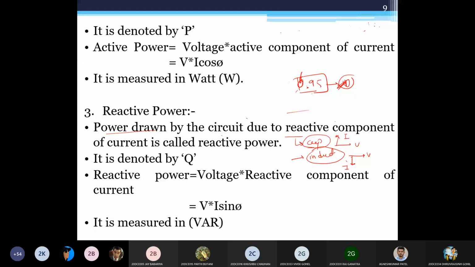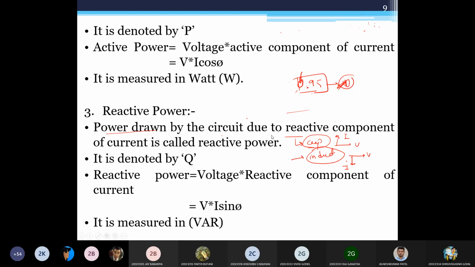So the average power of a reactive element is always zero. Your inductor or capacitor does not consume power at all. But in the case of your resistive element, you will consume the power. If you integrate it over 0 to 2 pi, you will get something. So average power is consumed in the active element. Active power is always consumed, but reactive power is never consumed. It just transfers from one point to another and comes back.